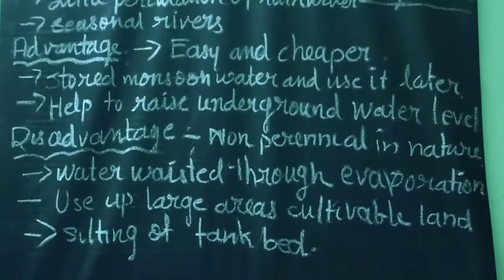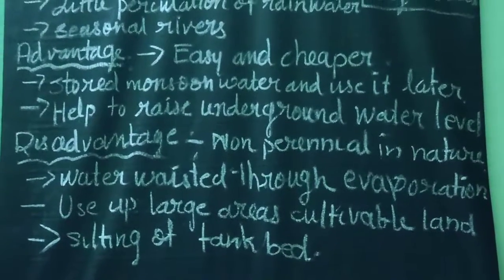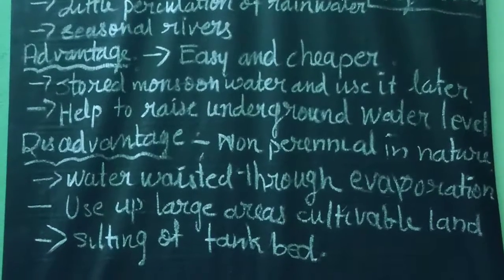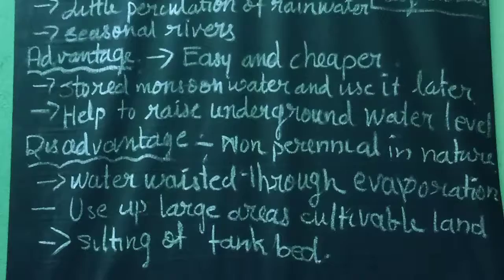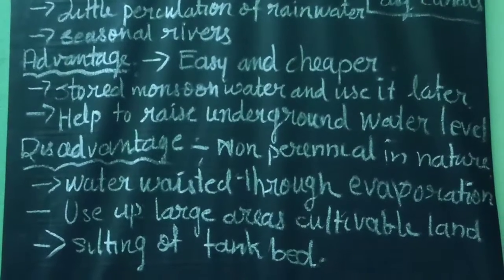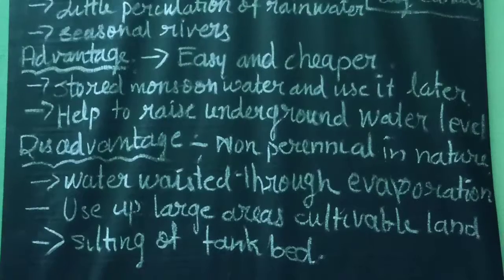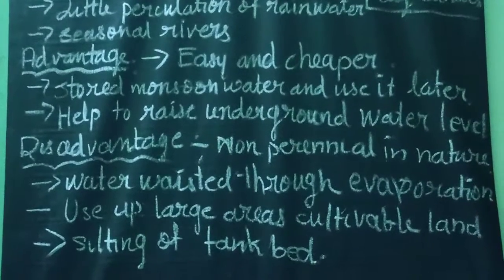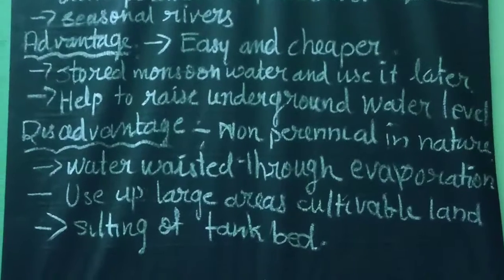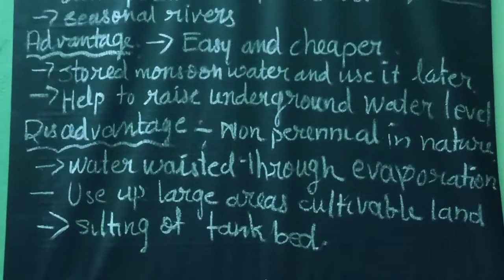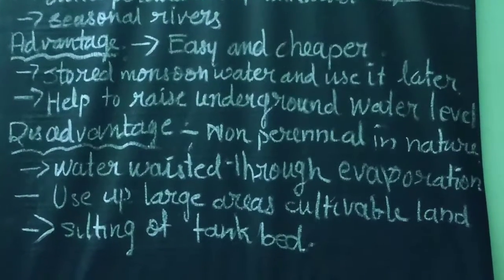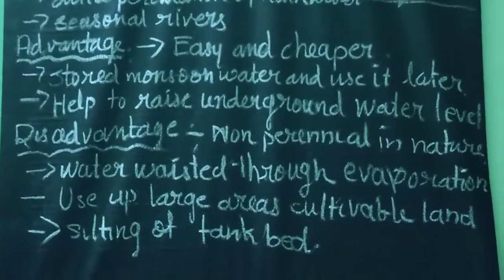Okay, what are the advantages of tank irrigation? First of all, it is prevalent in the Deccan Plateau area, cheaper as well as easy to construct. Tanks store the rainwater, and that rainwater will be used whenever it is necessary, and the water collected is used in the dry season. And apart from that, they allow the monsoon water to be stored and used later. They help to raise the underground water level also.